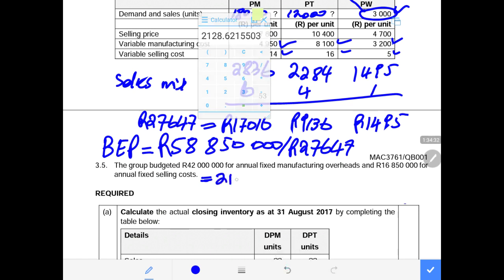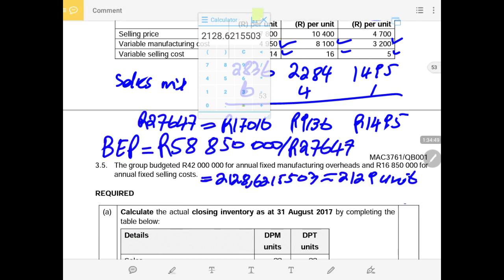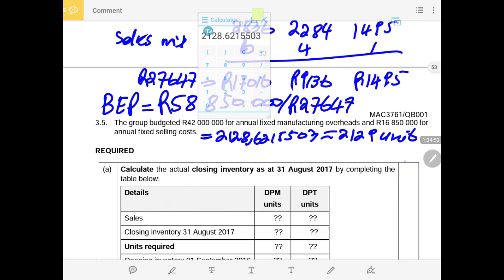It becomes 21.6215503, which is equivalent to 2129 units. Then we do now the break-even point for each product.